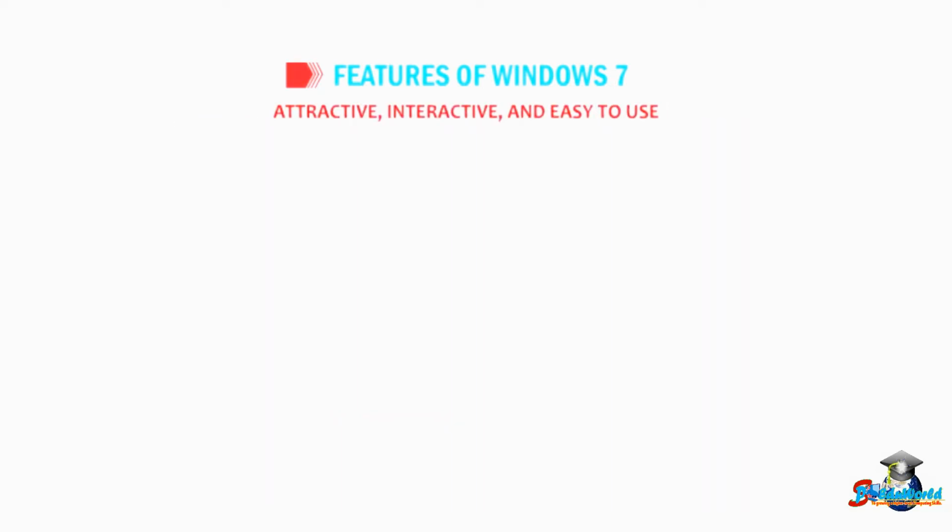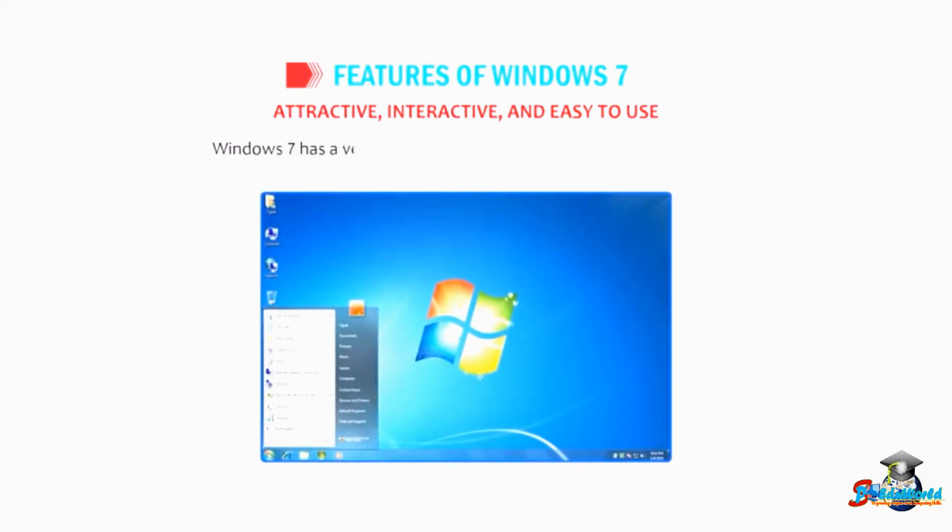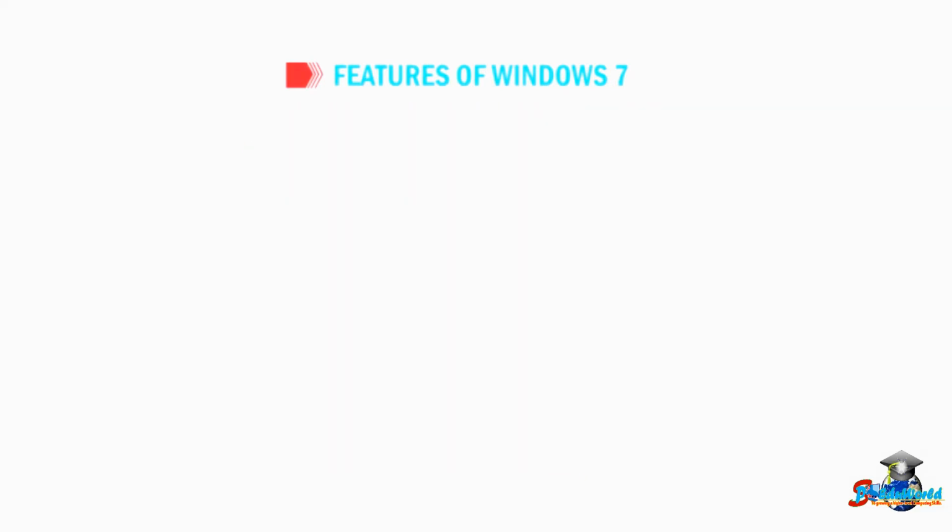Attractive, interactive, and easy to use. Windows 7 has a very attractive appearance with colorful themes. The use of graphics makes it quite interactive. It works the way we want and makes new things possible. Searching made easier.